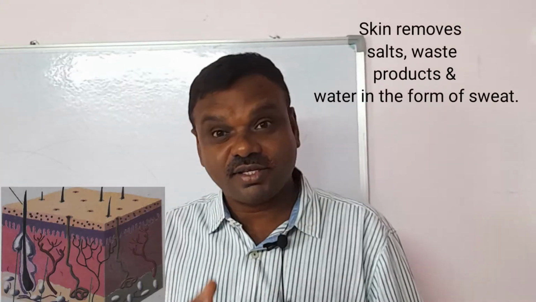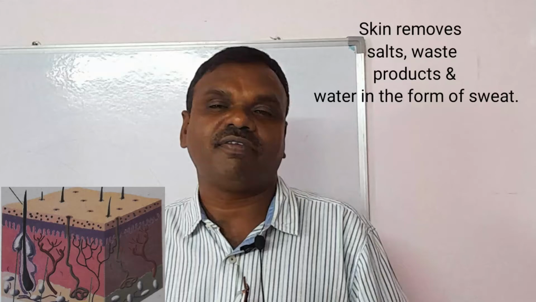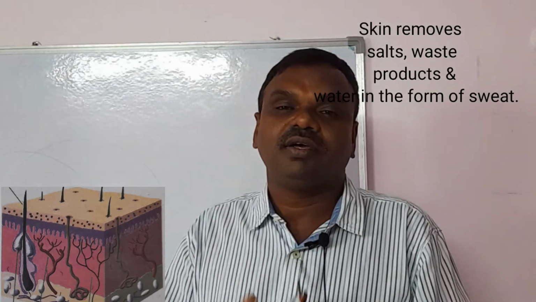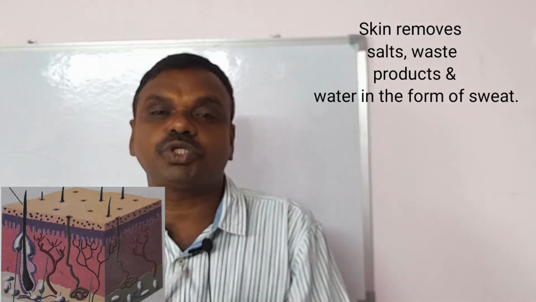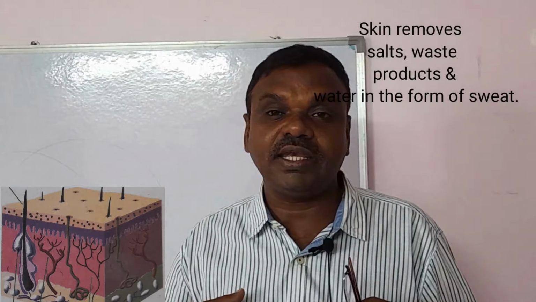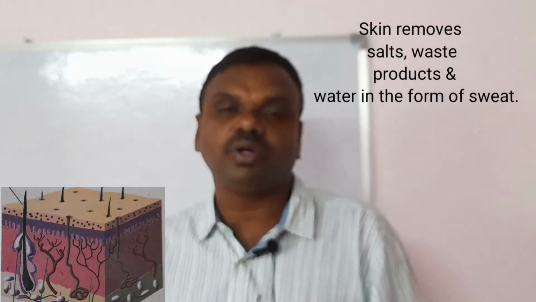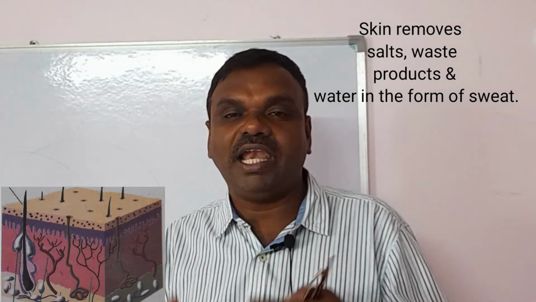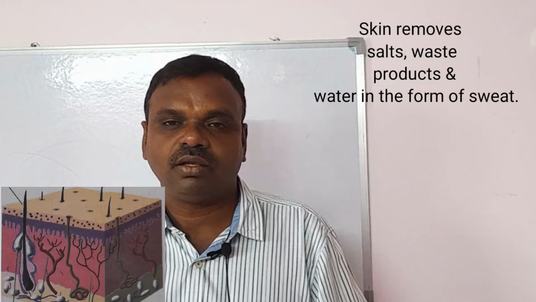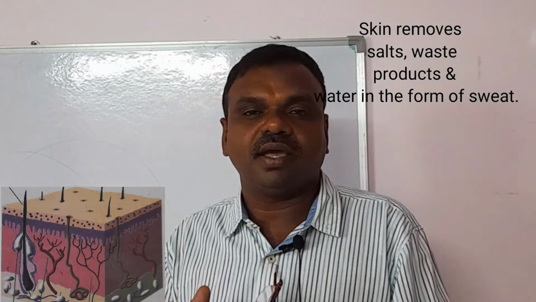Let us think about skin. Skin is the second important organ which comes under excretory organs, next to kidneys. Skin eliminates fluid material in the form of sweating. So skin is an excretory organ.